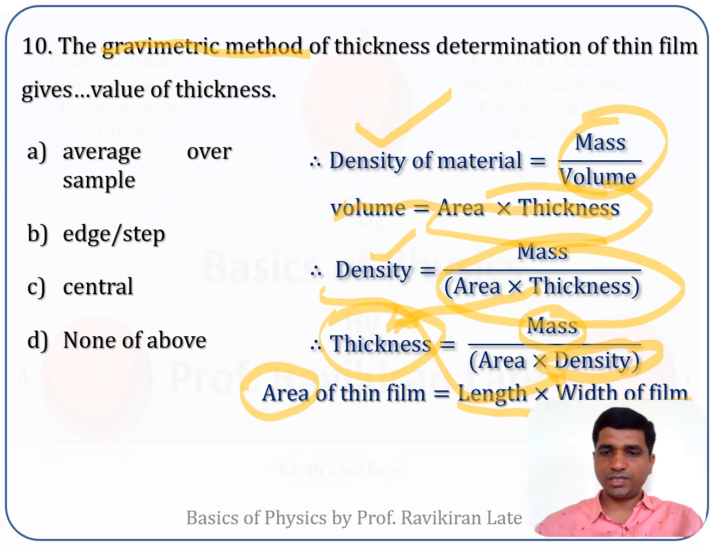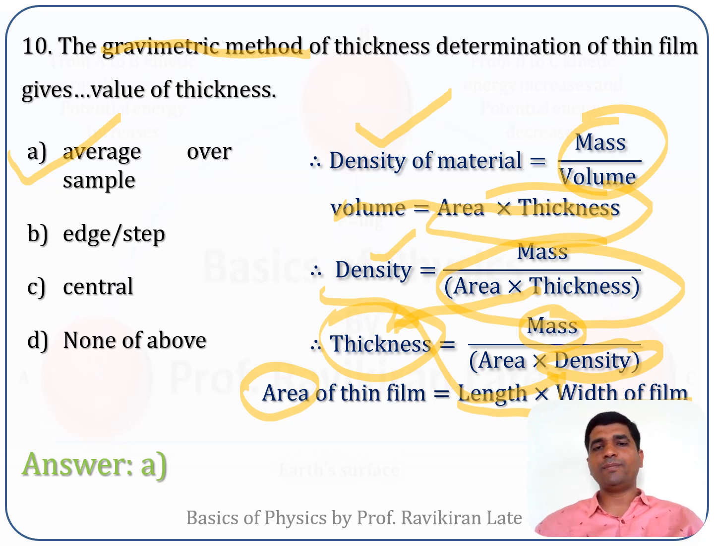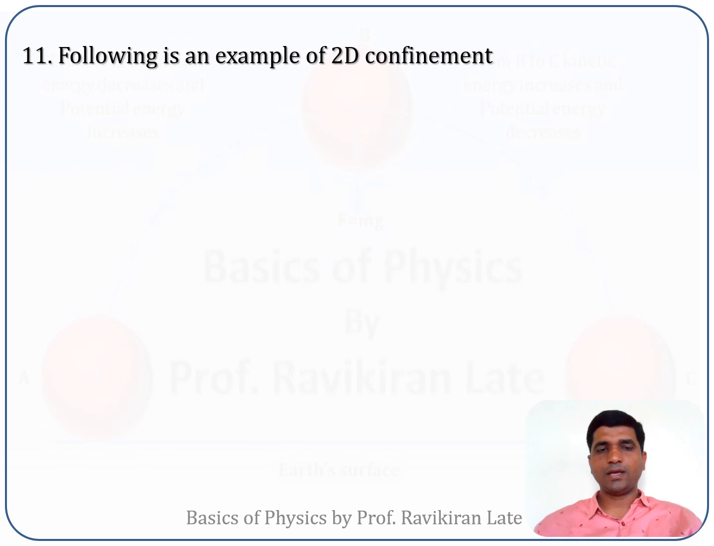So if you see, it is the density of the material which is an average value of the material. It is the over average value of the sample it is giving. So the correct answer for this question is: the gravimetric method of thickness determination of the thin film gives the average over sample value of the thickness.